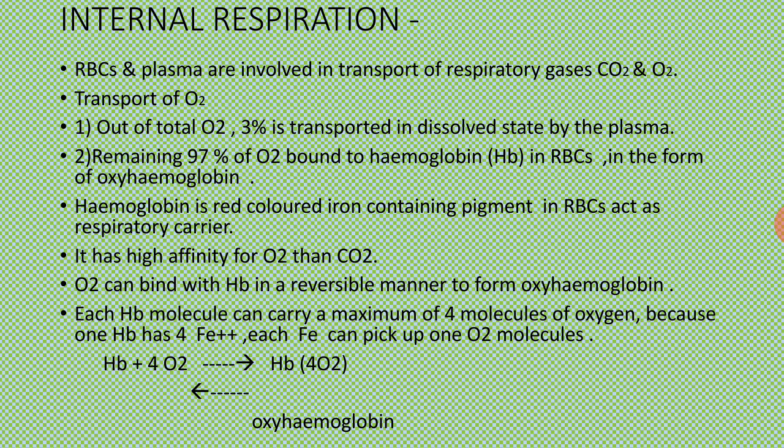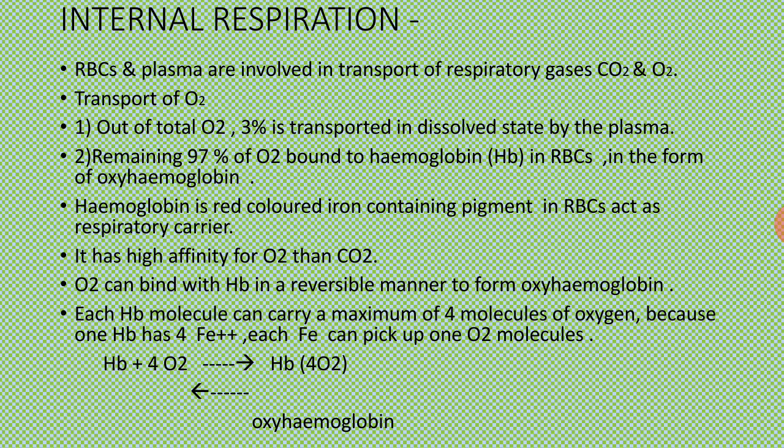Out of 100%, 3% of oxygen is transported in dissolved state by plasma, and the remaining 97% of oxygen is carried with the help of hemoglobin, that is present in RBCs, in the form of oxyhemoglobin. It is simple, hemoglobin is bound to oxygen, so the name is oxyhemoglobin.